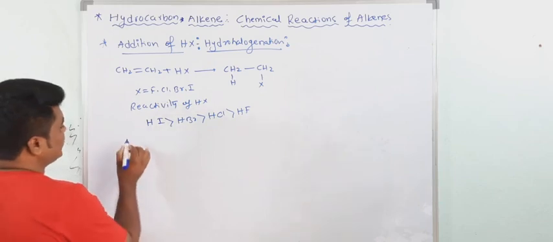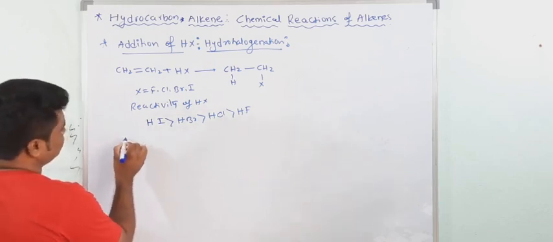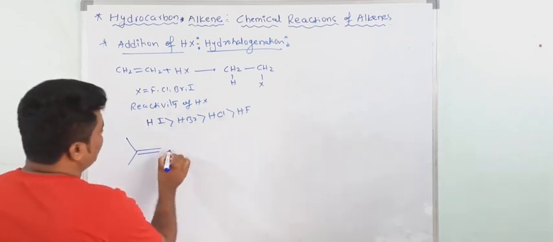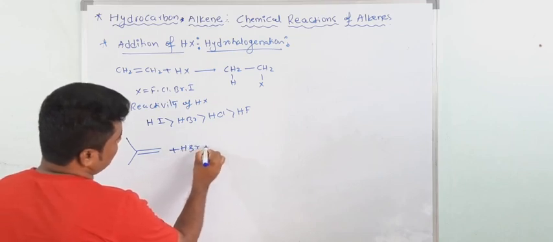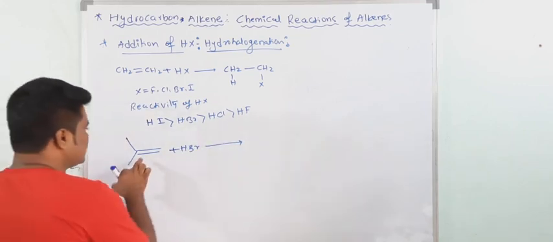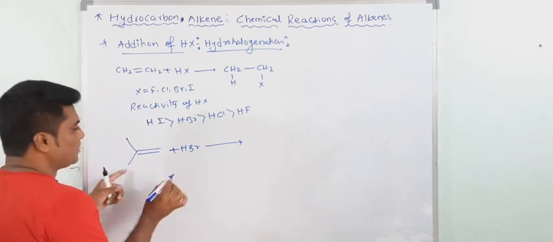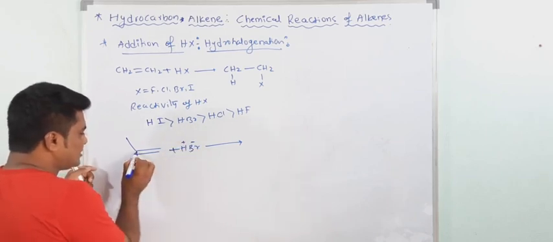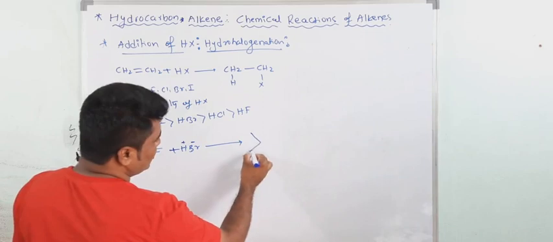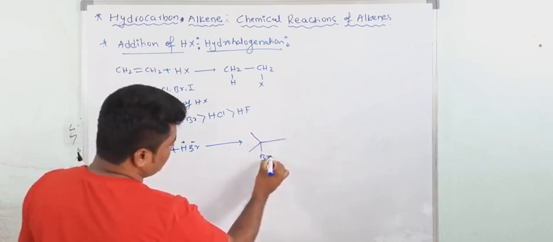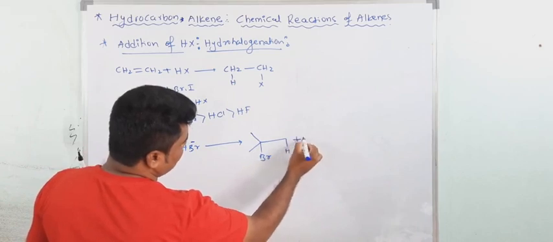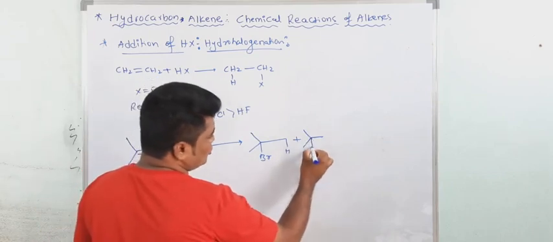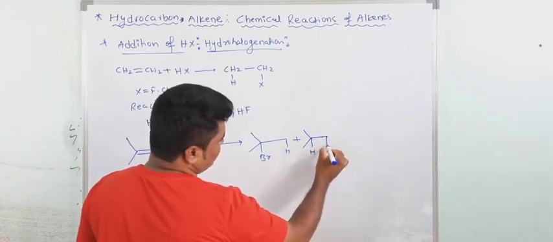Now see, a very important concept: if I take an unsymmetrical alkene and add HBr, two products are possible, because this is H plus and Br minus. This Br may attach to this carbon atom, and in this case you get this product with hydrogen here. And see, one more possibility: if the Br is attached at this carbon atom, then hydrogen goes to this one. So now this is Br.